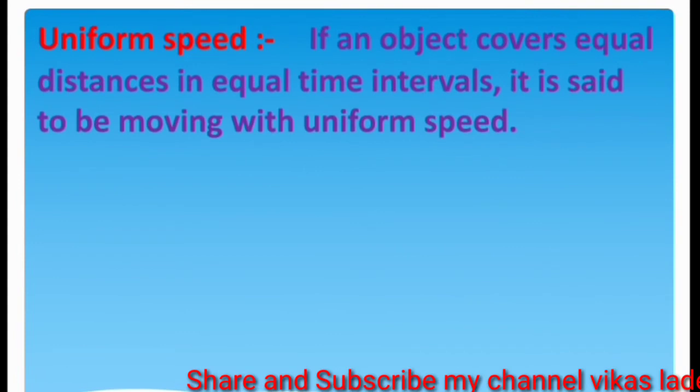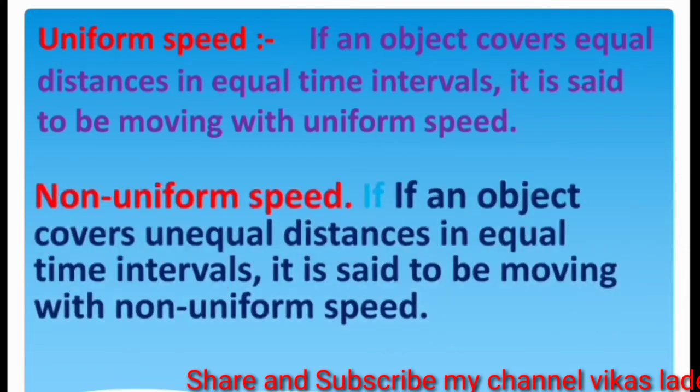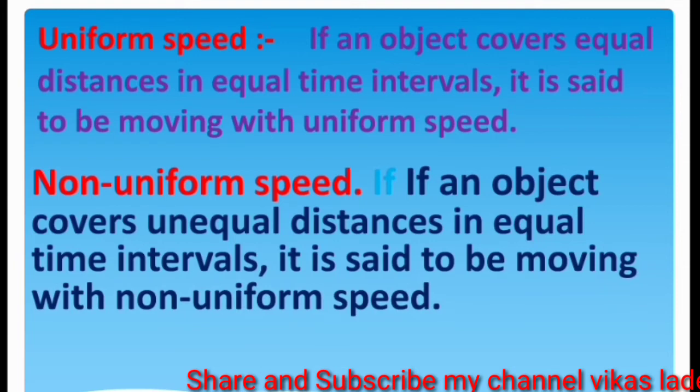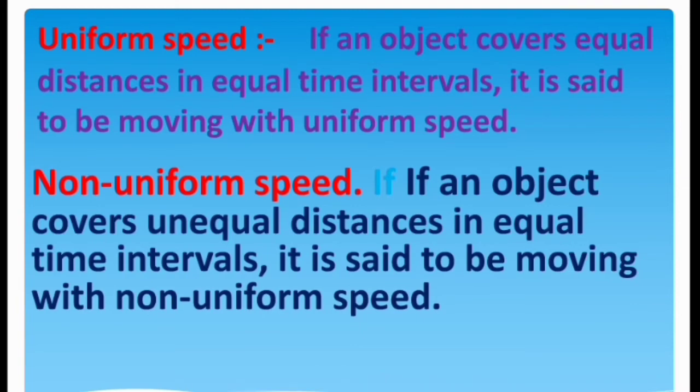Definition of uniform speed: if an object covers equal distances in equal time intervals, it is said to be moving with uniform speed. Non-uniform speed: if an object covers unequal distances in equal time intervals, it is said to be moving with non-uniform speed.